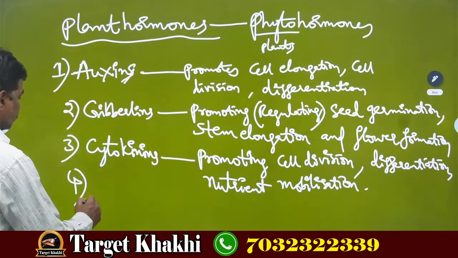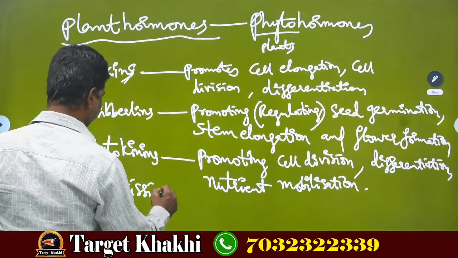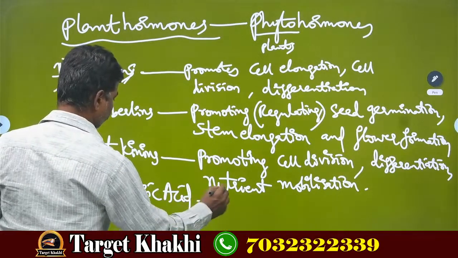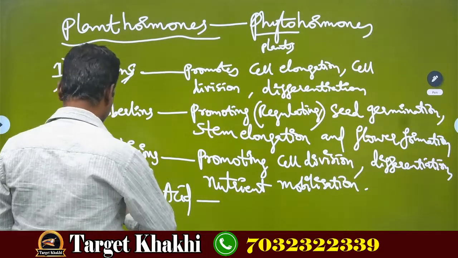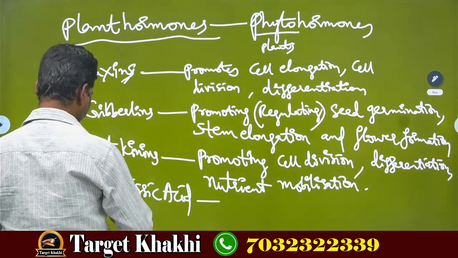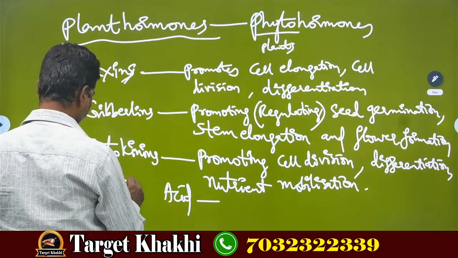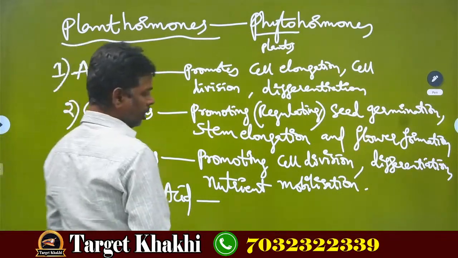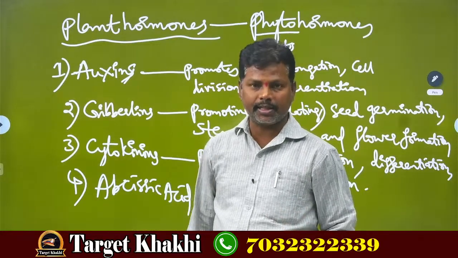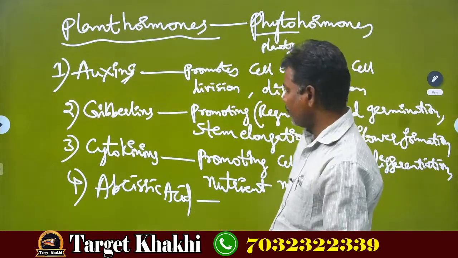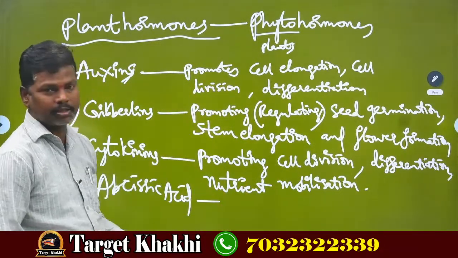Number 4, abscisic acid. ABA is nothing but abscisic acid. It functions opposite to gibberellins.